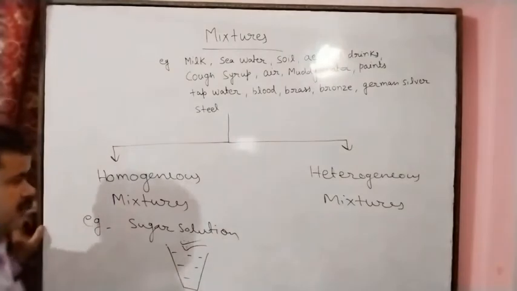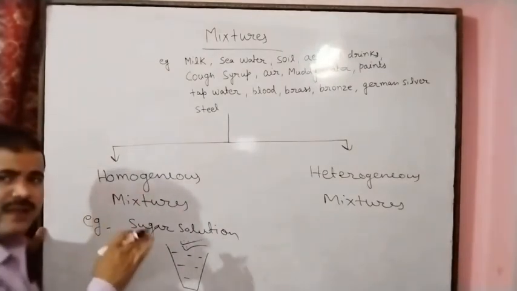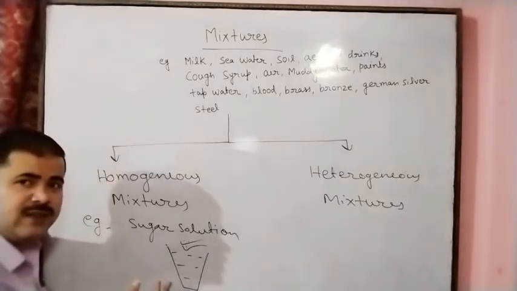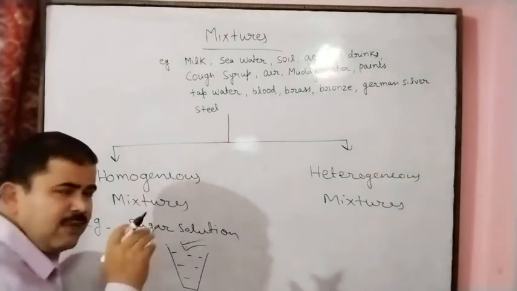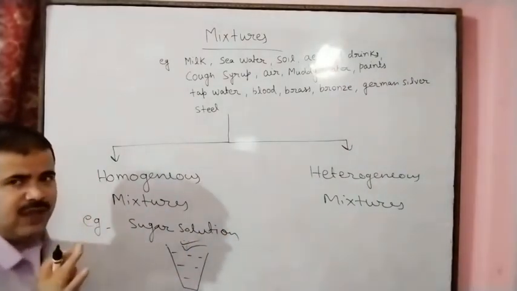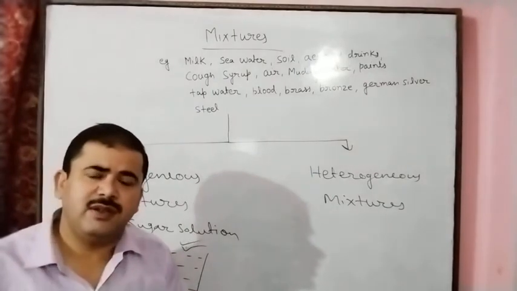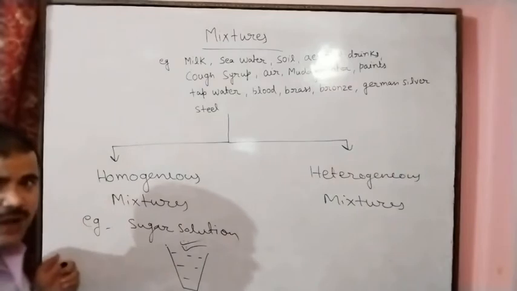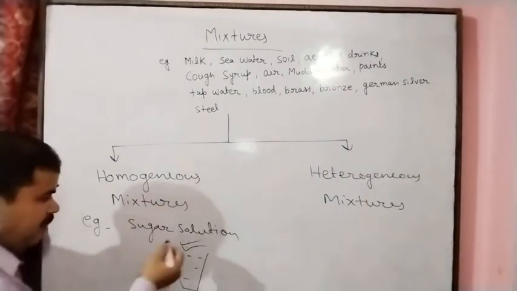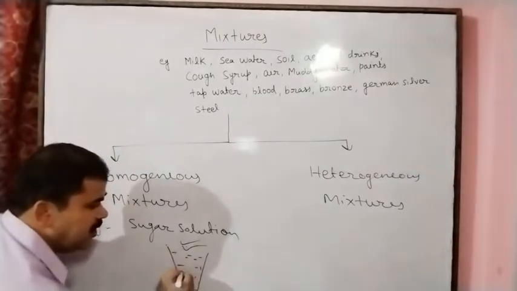So here is the definition of the homogeneous mixture. A homogeneous mixture has uniform constituents and properties throughout, which means same composition everywhere. In the simple way, we can say same composition everywhere. So we can say this is homogeneous. If we dissolve the sugar in water, the sugar is completely dissolved in the water.